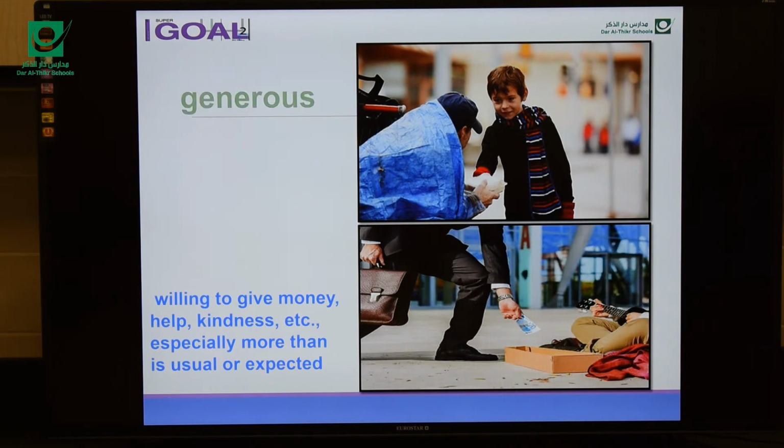Generous. Again, repeat after me. Generous. What's generous? To give money, help, kindness, especially more than is usual or expected. Generous here is an adjective, and the noun is generosity. Generosity. Say it. Generous, generosity. Okay?